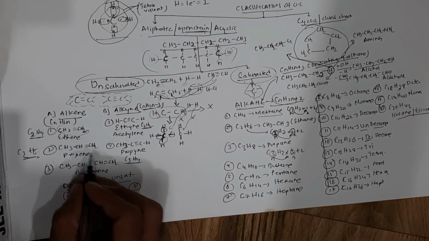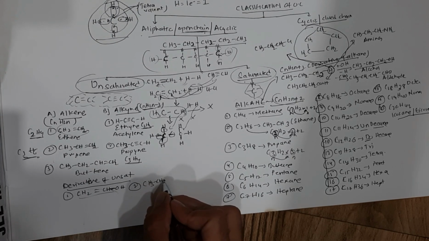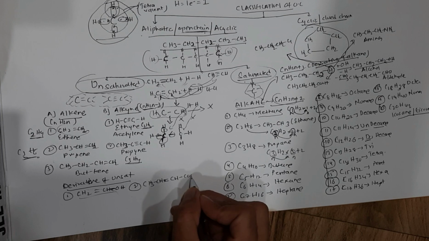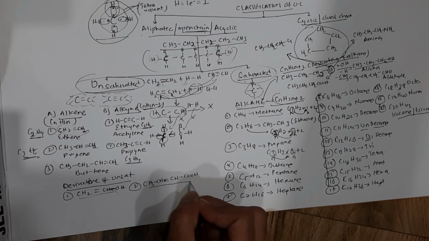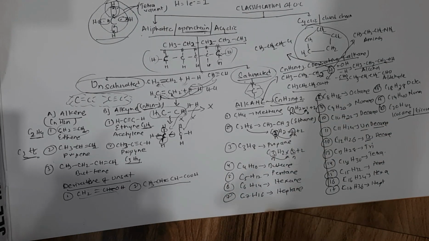Now suppose I replace a hydrogen from propene, so it becomes CH3CH=CH, and I replace it with the COOH group. Now this becomes an unsaturated acid, and the earlier one was a saturated acid. So just try to understand, you have two different kinds of compounds, saturated and unsaturated, plus their differentiation is also with respect to their derivatives: alcohol, acid, amines, ketone, aldehyde. They can also be differentiated on the basis of the bond between the atoms. Okay, so this was the entire discussion of aliphatic and open chain compounds with respect to their classification.